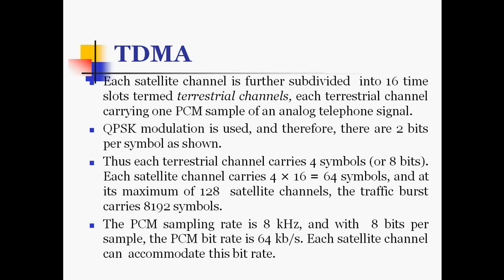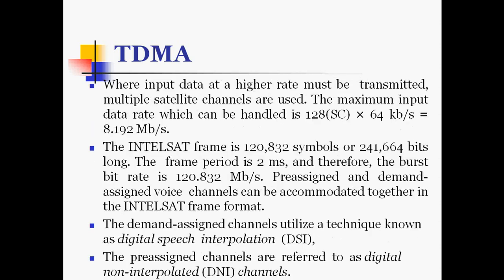Each satellite channel carries 4 times 16, which is 64 symbols, and at its maximum of 128 satellite channels, the traffic burst carries a total of 8192 symbols. The PCM sampling rate is 8 kilohertz, and with 8 bits per sample, the PCM bit rate is 64 kbps. Each satellite channel can accommodate this bit rate.